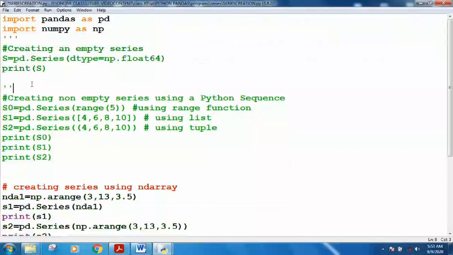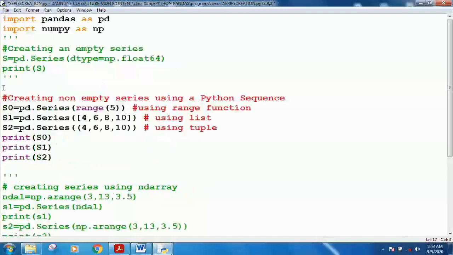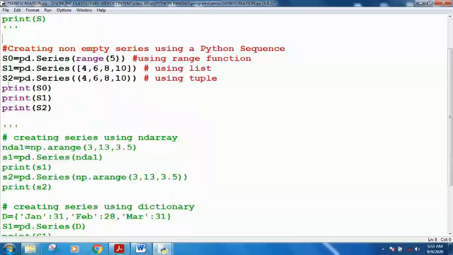Let me make this part a comment, and now I am moving to the next part and making the other parts comments, which we are going to use. What I have done is that I have typed all the different methods of creating series in a single file, and I am just using the part which is currently relevant for me. Now, how can you create a non-empty series in Python?